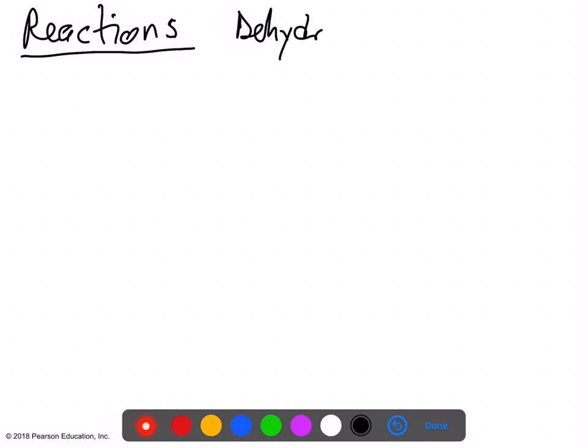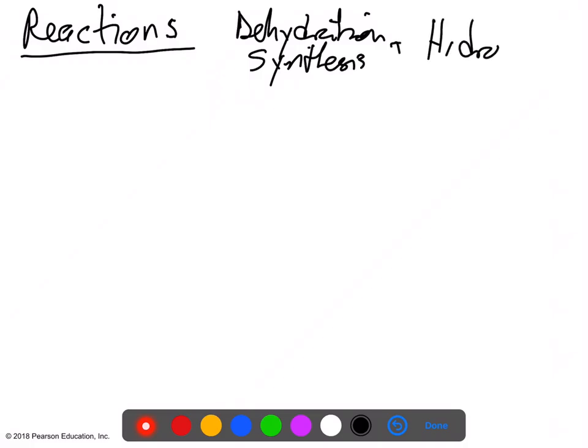Okay, so let's add to our understanding of reactions. I'm going to outline a couple of reactions that I need you to really know. At this point, you have heard of dehydration synthesis, from Unit 1, and you've also heard of hydrolysis, also from Unit 1. Remember that dehydration synthesis was a building reaction and hydrolysis was a breakdown reaction, right? Okay, so here are the reactions that I want you to know about now.